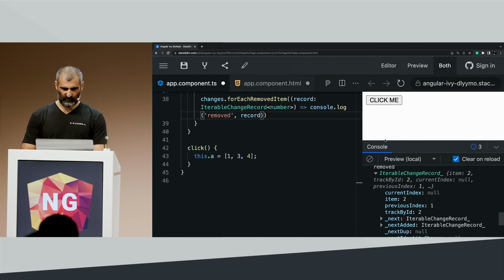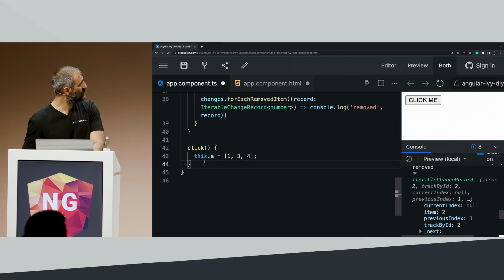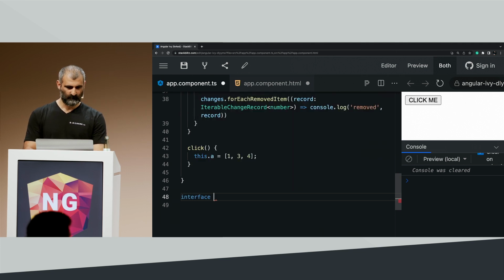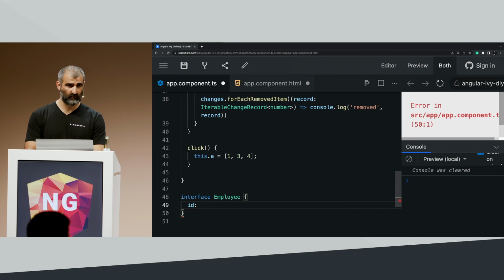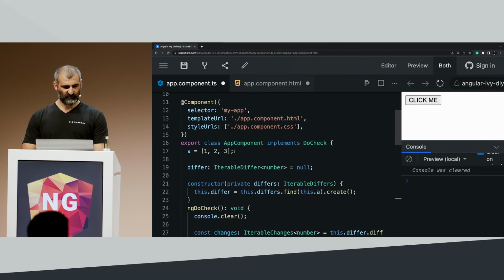But let's do something more interesting than that. Let's first create an interface, Employee, where an employee has an ID of type number and a name of type string. Okay? And let's create some employees.